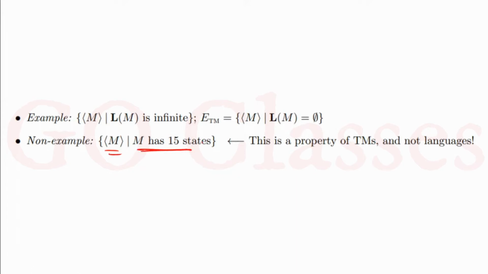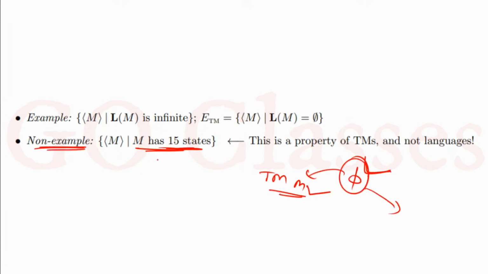If you see this language and this property, this property is not a property of RE languages. This is a property of Turing machine. Now, how to decide whether a property is a property of RE languages or Turing machines? This type of example we will cover in detail in the next class.